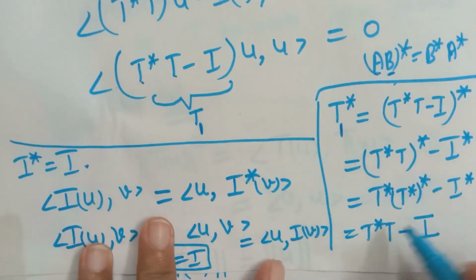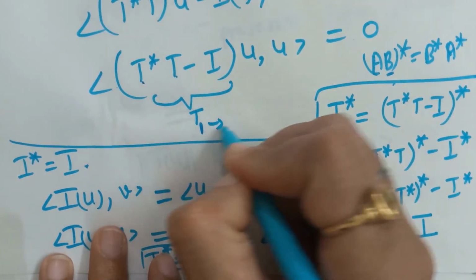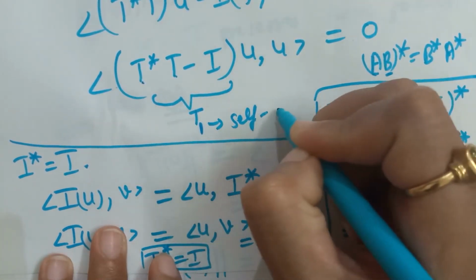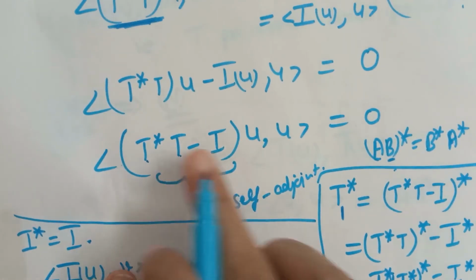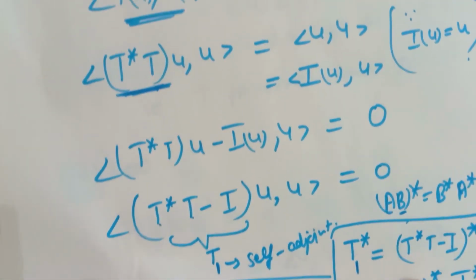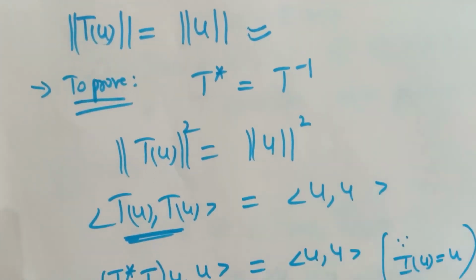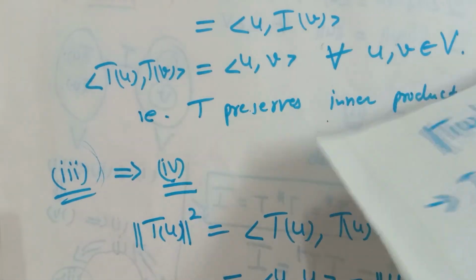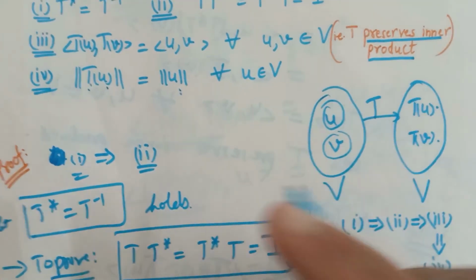So T1 star is equal to T1. Therefore T1 is self-adjoint. Why am I proving that this is a self-adjoint operator? Here you have to focus on the fourth condition, let's have a look at this statement.